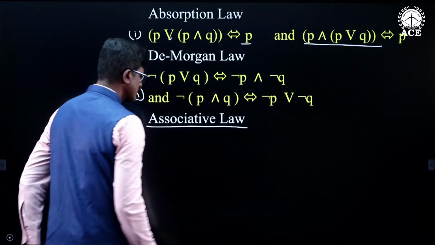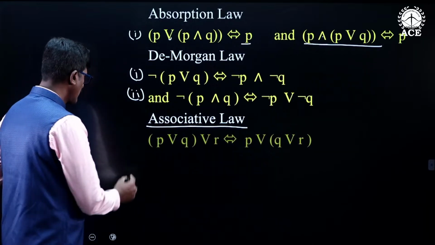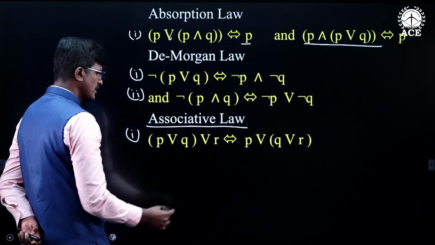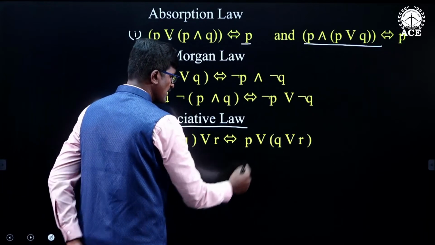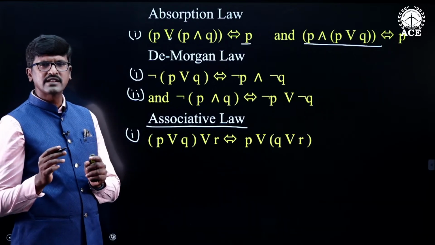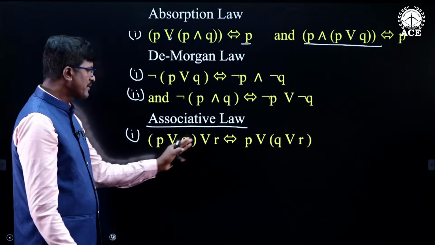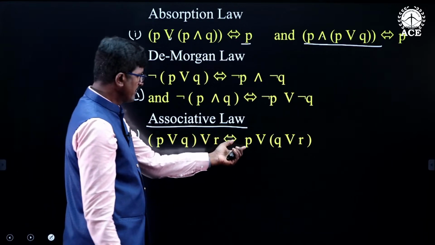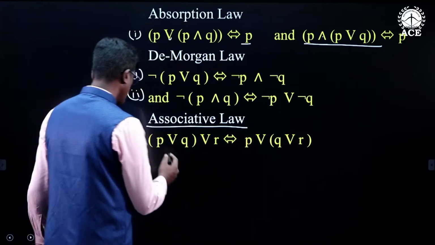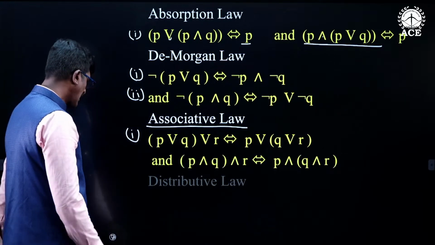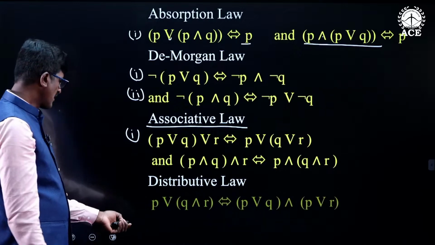associative law. The associative law says that P or (Q or R) is logically equivalent to (P or Q) or R. If you take three simple statements, you can conjunct them in any order, either P or (Q or R), or (P or Q) or R. So this is for OR connective and this is for AND connective. And the last one is De Morgan's law.